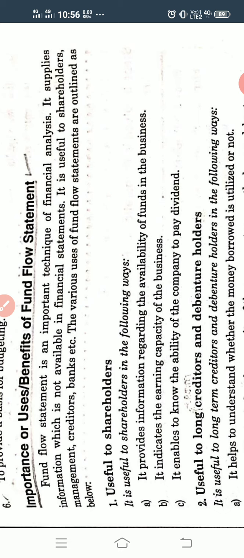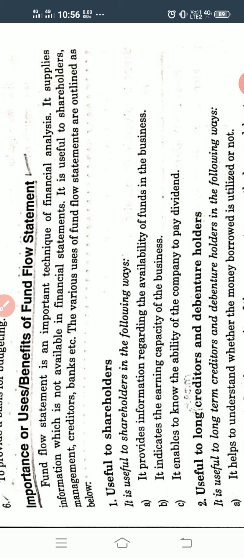So it provides information to the shareholders regarding how much fund is available in the business. Next, it indicates the earning capacity of the business, so it helps the shareholders know the earning capacity of the business.